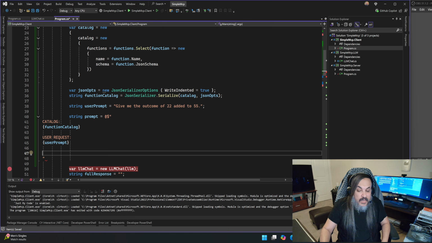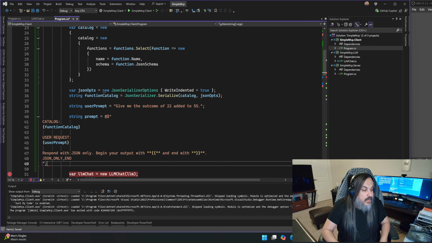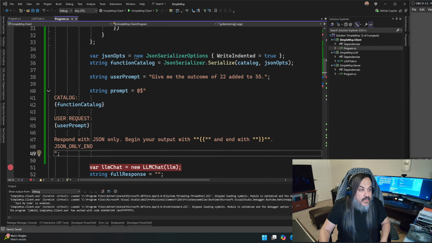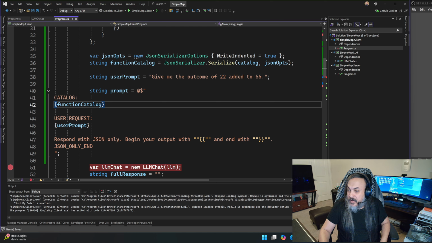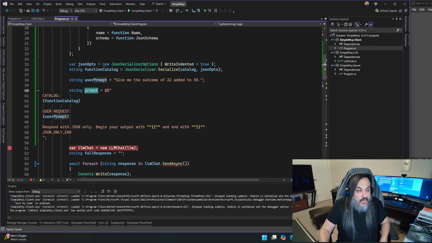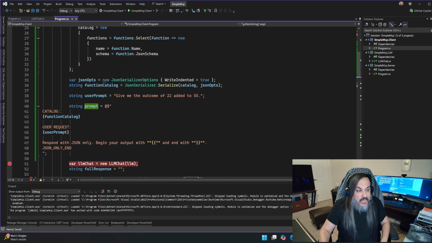Now watch what I'm doing at the end. I'm basically saying respond with JSON only. Don't respond with anything else on top of that. So pay very close attention to this piece. I'm saying here's the catalog and here's the user prompt. Begin the output with the open curly brackets, and close with the closing one. Now I have all this together, that prompt that contains everything. I can pass this down to my send async method. So I'm really playing the strict game, but I'm making it super dynamic.